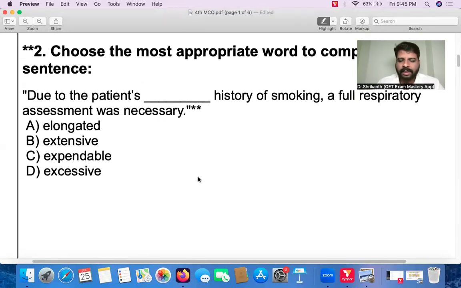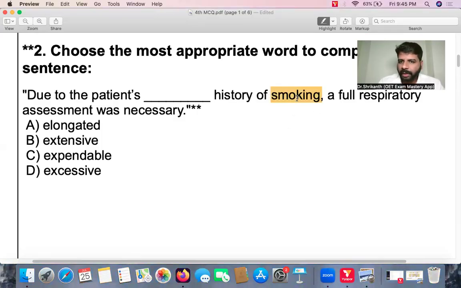Why is extensive the right answer? Because over here they are not talking about smoking quantity. Smoking is a quantity, okay, 10 cigarettes a day, 20 cigarettes a day. So we can say excessive smoking if we are only talking about the number of cigarettes. But over here, we are not talking about the number of cigarettes. We are actually talking about the history. The history is a timeline, that is, for how long the patient has been smoking cigarettes.